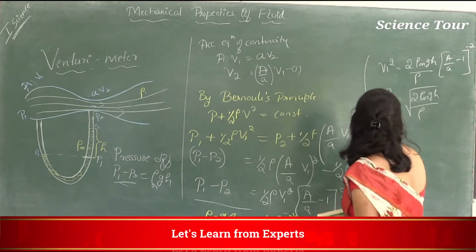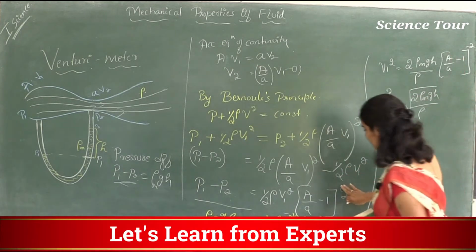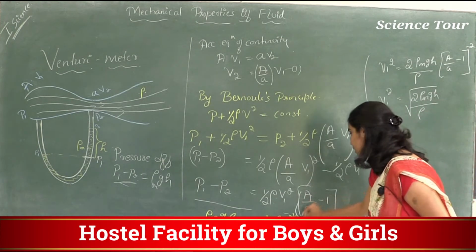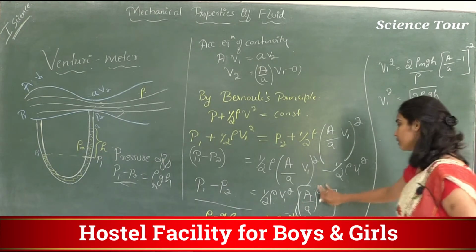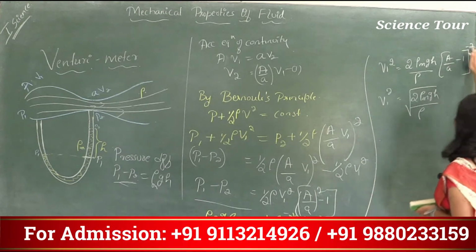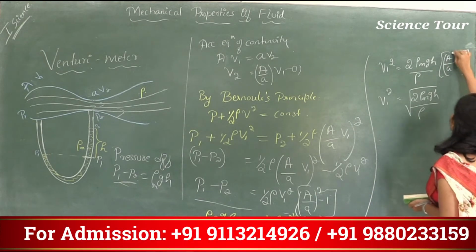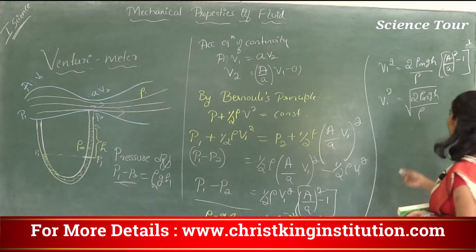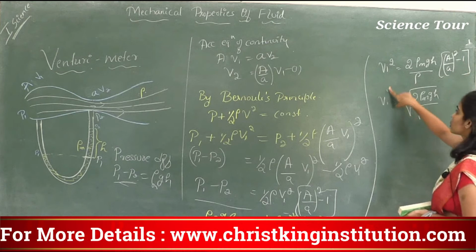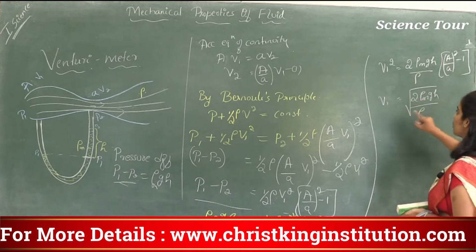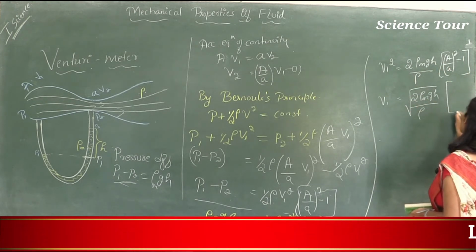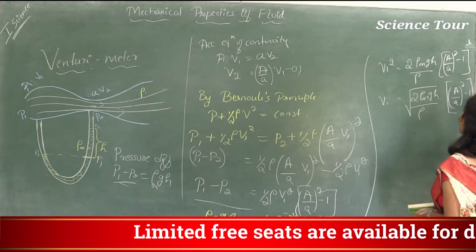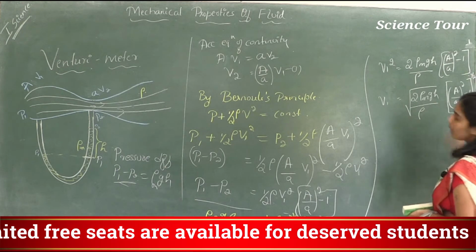So, this you can write this way, correct? You can simply write A by a whole square, so then you don't have to write it this way. A by a whole square minus 1. Okay. Now, V1 square is this much, so V1 is square root of this much: A by a whole square minus 1 whole to the power of half.